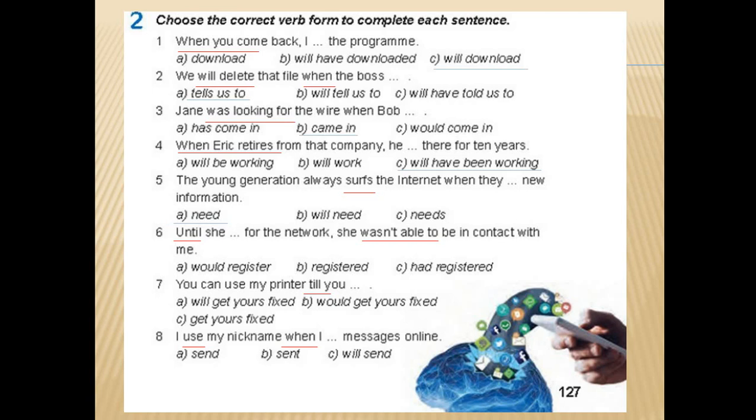Number 6. Until she, for the network, she wasn't able to be in contact with me. Past simple. And we use had registered. Past perfect.